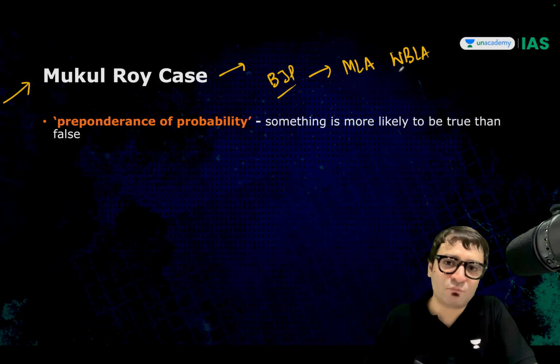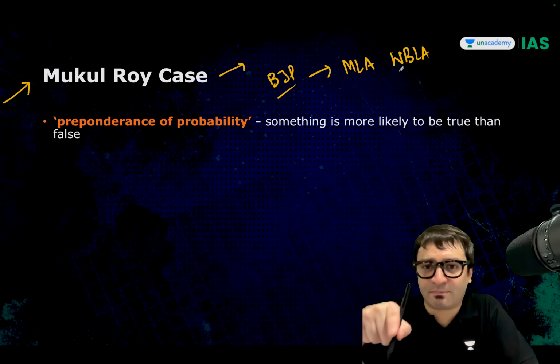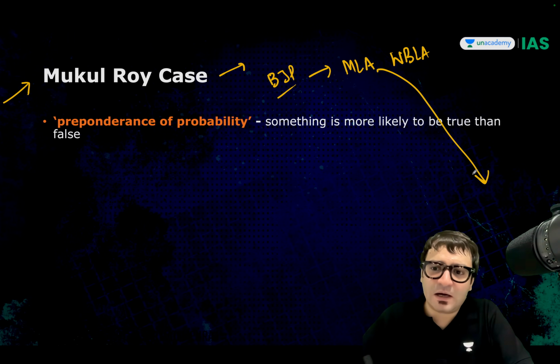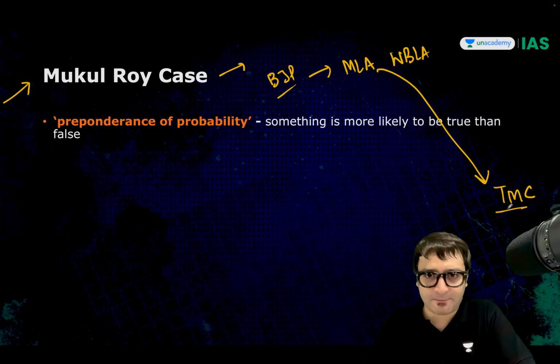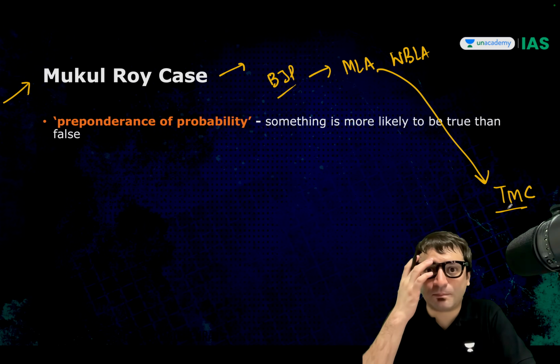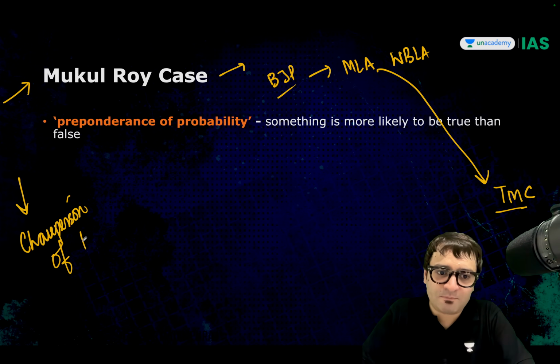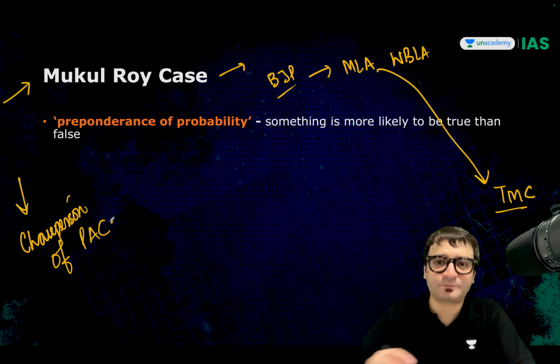Important opposition leader, Mukul Roy, belonging to the BJP, member of the West Bengal Legislative Assembly. Then what happens? According to his critics, he resigned from the BJP and joined the TMC back. Came back to his original political party, the TMC. But what the government did, appointed him as the chairperson of Public Accounts Committee.